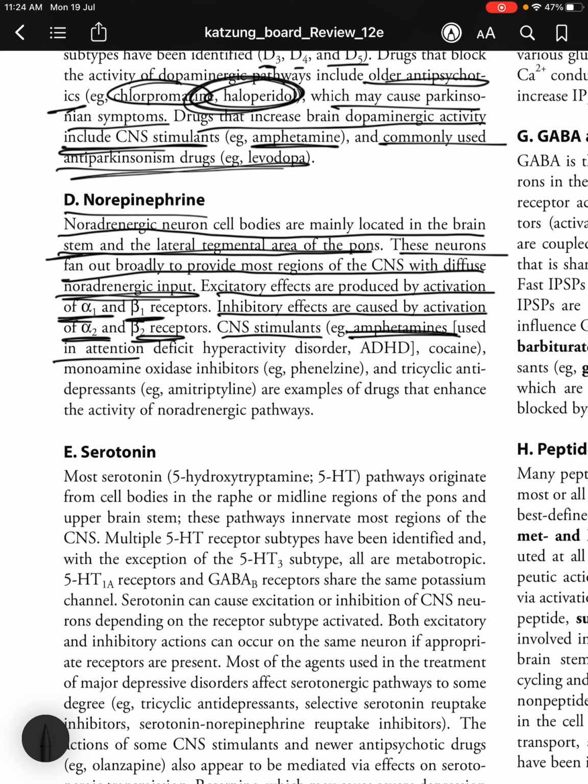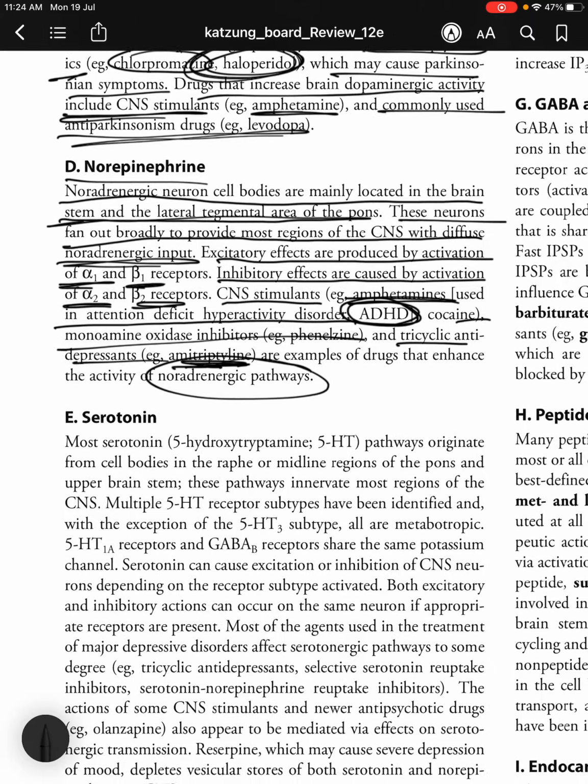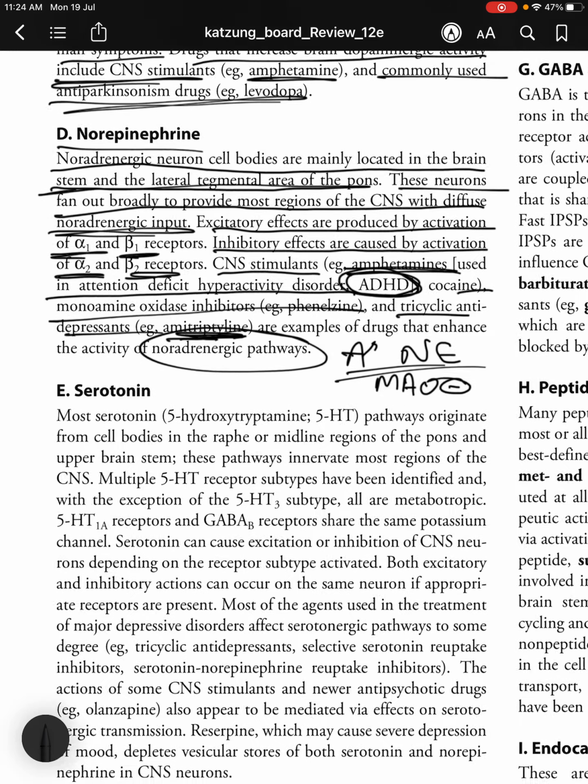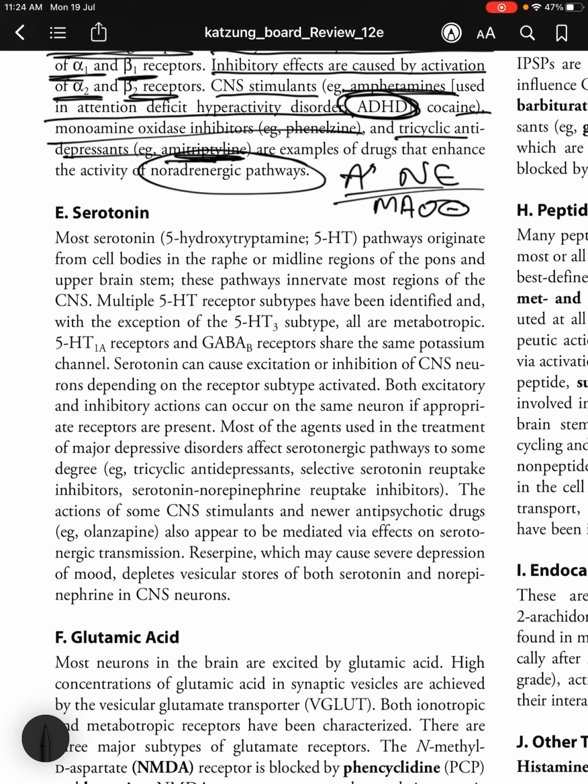So CNS stimulants such as amphetamines used in attention deficit hyperactivity disorder, ADHD. So you use amphetamines in ADHD, cocaine, MAO inhibitors, phenelzine, and tricyclic antidepressants such as amitriptyline are examples of drugs that enhance the activity of noradrenergic pathways. So amphetamines, A, and norepinephrine, so ANI. Okay, amphetamines are used in ADHD, and then you have MAO inhibitors, phenelzine, etc.